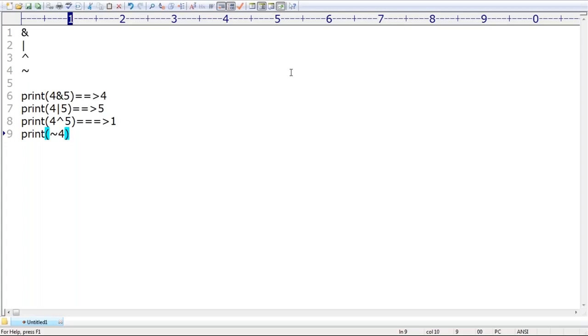Anyone, can you please tell what answer we are going to get, sir? Negation of 4. We are going to get the answer as -5, because for the bitwise complement operation we require to apply it to all the bits. Remember that I explained this very clearly in the last session. If you go through that video, you will be able to understand.